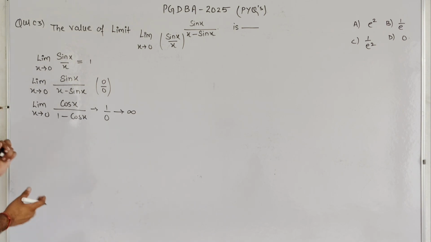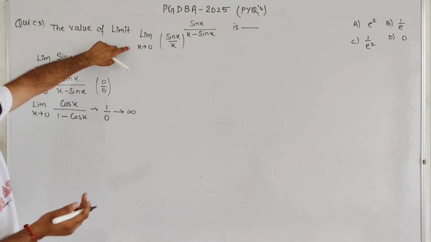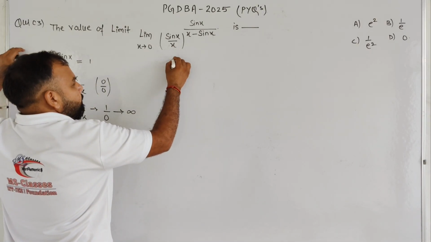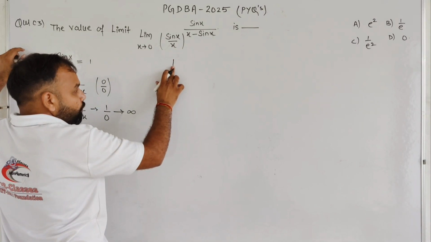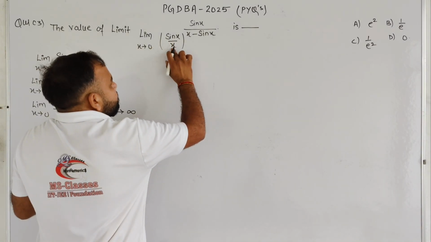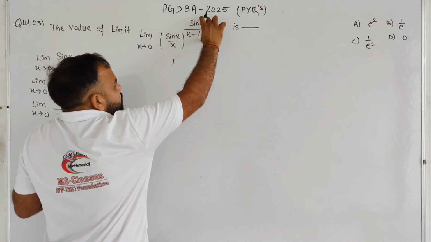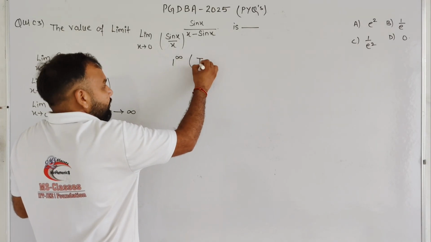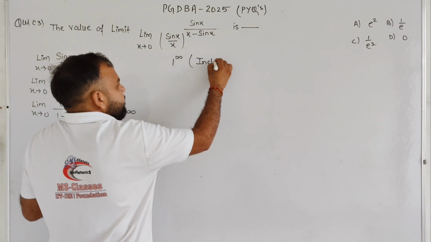Okay student. So what is the form of this question? We know very well that by seeing this one, the base will approach 1 and the exponent will approach infinity. So basically the base approaches 1 and the exponent approaches infinity. So it is the 1 to the power infinity form, that is an indeterminate form.